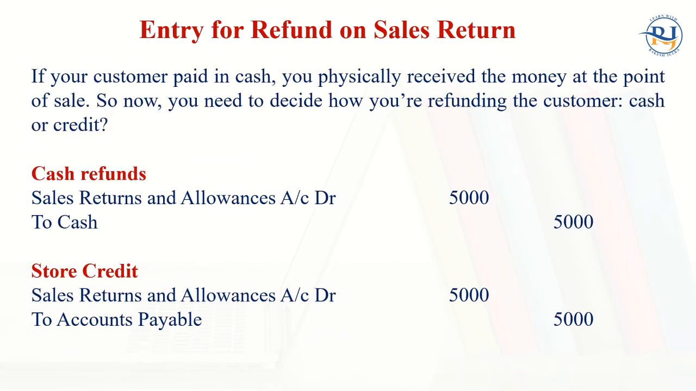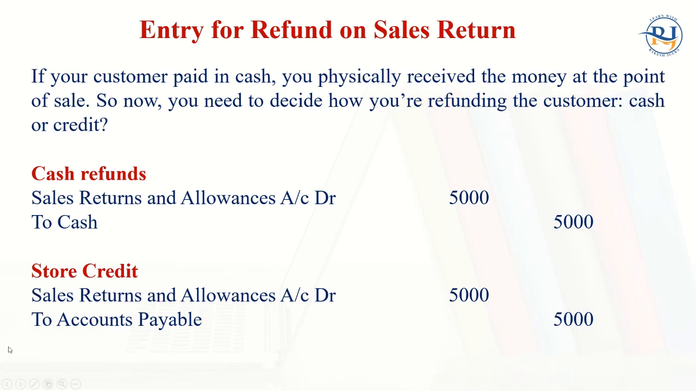Now if in case we buy something and we return something, for example, I'm running my own electronic company, so I'm going to refund some articles, some laptops or mouse or a keyboard or mobile phones that are not working properly, and we have a return policy. For the businessman, a return policy is there, so I'm just going to return some of the things. So how will I make the entry? For example, if your customer paid in cash, you physically received the money at the point of sale. So now you need to decide how you are refunding the customer, cash or credit.